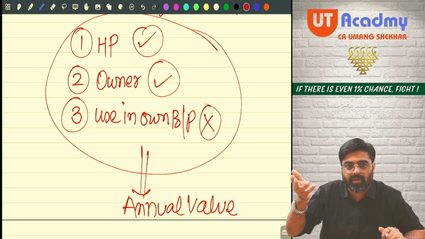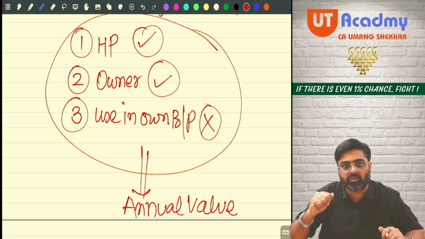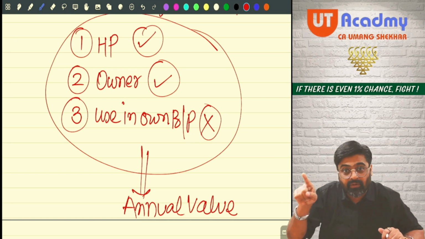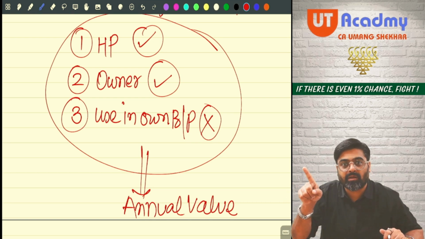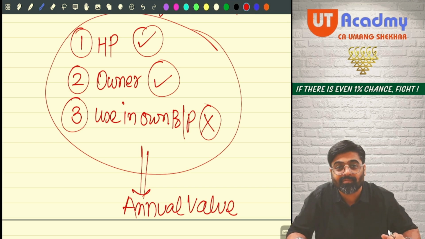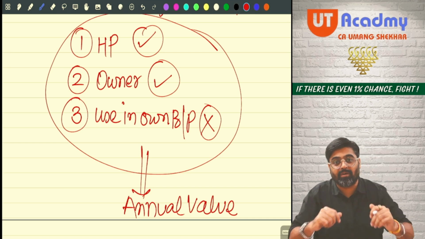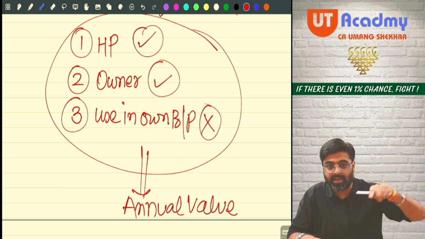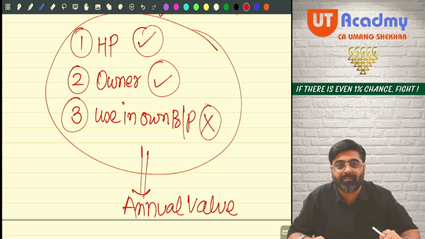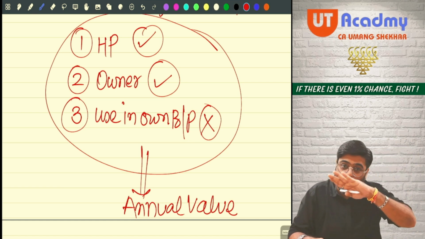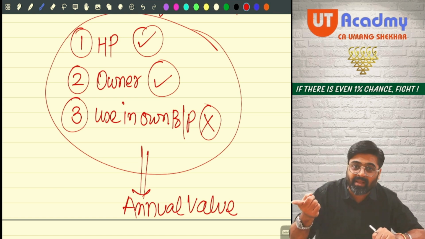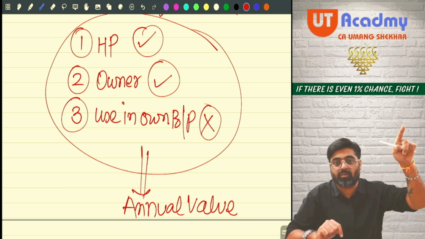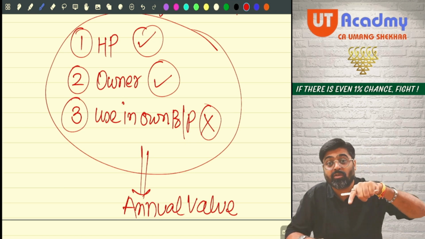I have given the property on rent at 50,000. My property can earn 50,000 rent. I will tell my tenant, don't pay the entire 50,000 by check. Pay only 20,000 and the balance 30,000 in cash. How much rent have I earned? Only 20, sir. And you are saying rental income will be charged. Knowing that the property can earn 50,000, that poor officer will have to charge only 20,000. Why? Because the charge was on rent.